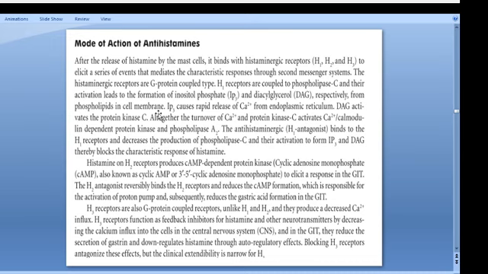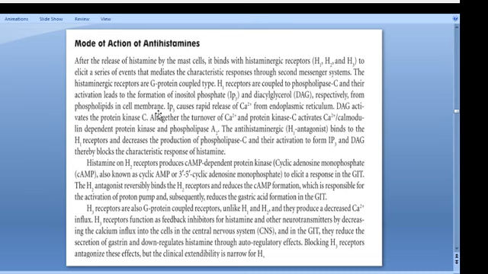Then H3, I told you it is a G protein coupled receptor. Unlike H1 and H2, it decreases calcium influx. H3 receptors function as feedback inhibitors for histamine and other neurotransmitters by decreasing calcium influx in cells in the central nervous system and the GIT. They reduce the secretion of gastrin and down regulate histamine through an autoregulatory effect; blocking the H3 receptor antagonizes this effect.